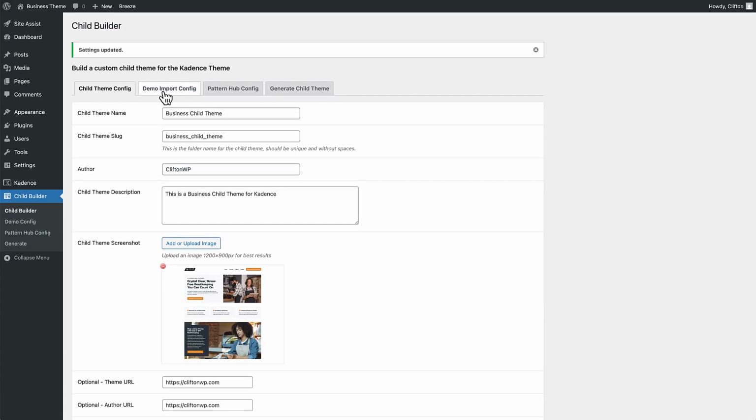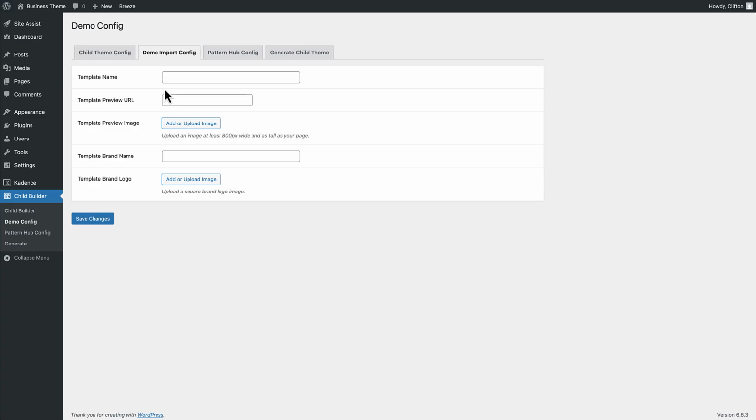Next, we're going to go to the demo tab. This is where you're going to import the demo content for that child theme when it's uploaded to the website. So let's click on demo import configuration. The template name is going to be business child theme. And here you can give it an actual template name. You can call it whatever you want, but I like to call it Volt business child theme.